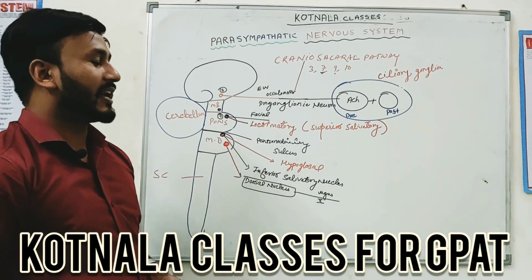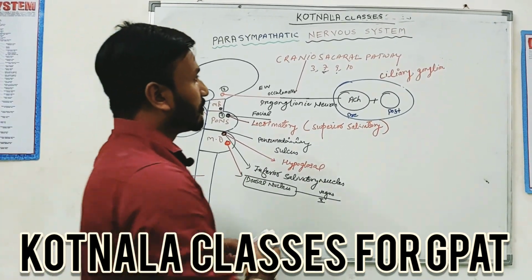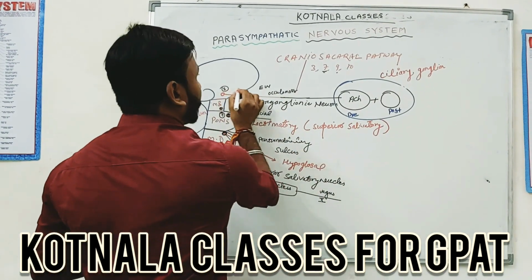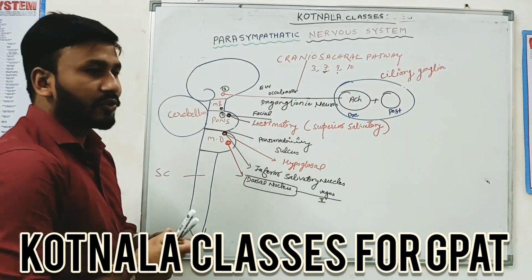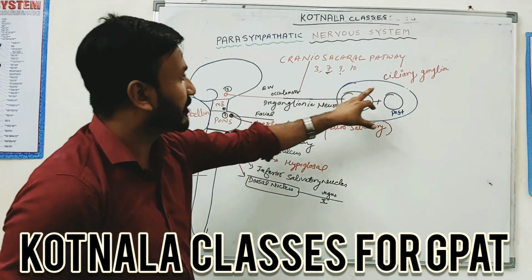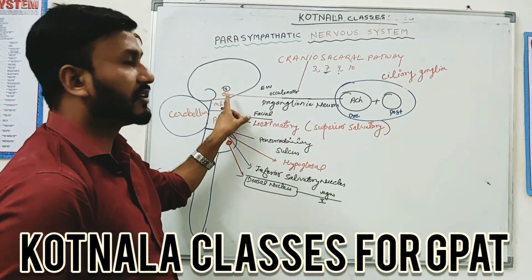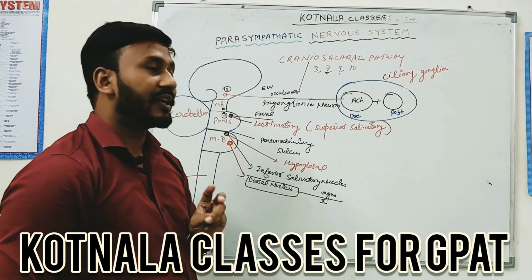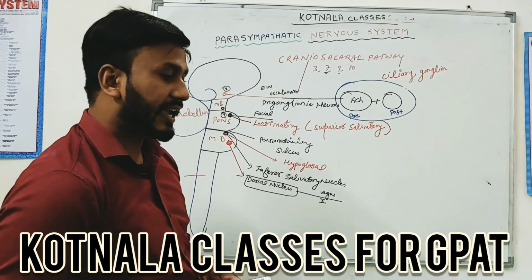This is called ciliary ganglion. And ciliary ganglion is associated with cranial nerve number 3rd. So if any examiner asks you which cranial nerve is associated with the ciliary ganglion, we have the answer: cranial nerve number 3rd. Okay. And what is the function of ciliary ganglion?